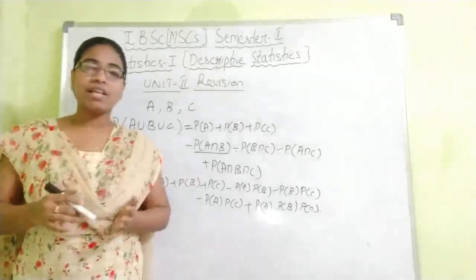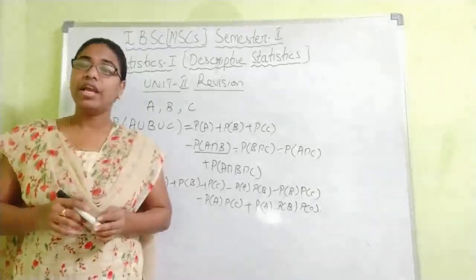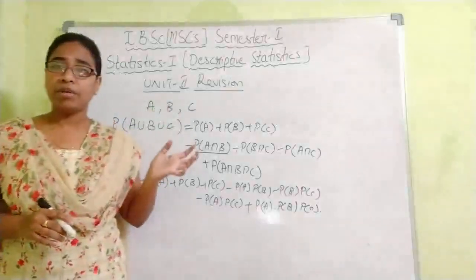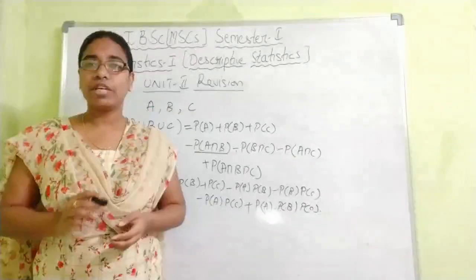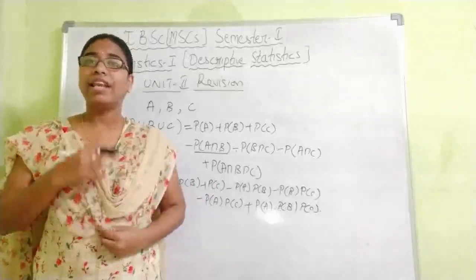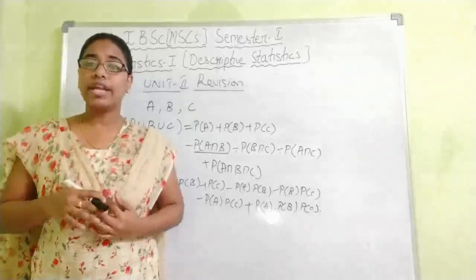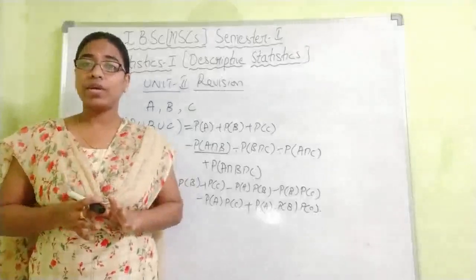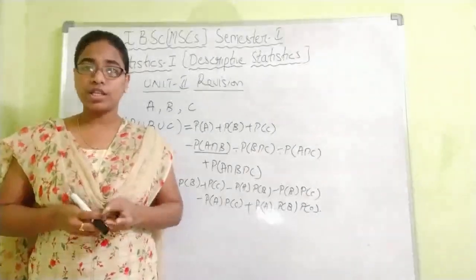In my coming classes, you will be getting the video lectures related to the addition, multiplication and Bayes theorems and Boole's inequality. So make sure you note down the pattern on paper. 12 short answers will be given, out of which you have to attempt any 5, and 5 fours are 20. In long answers, 8 questions will be given without internal choice, out of which you have to write any 3. Each question carries 20 marks.